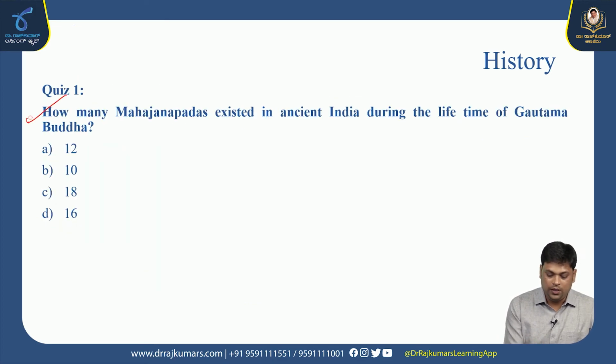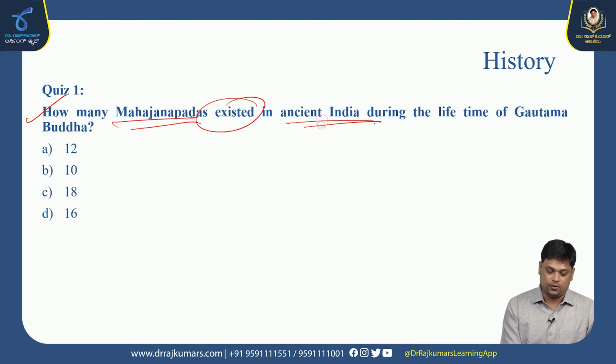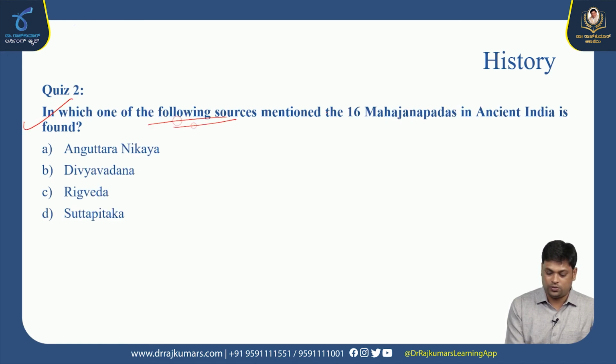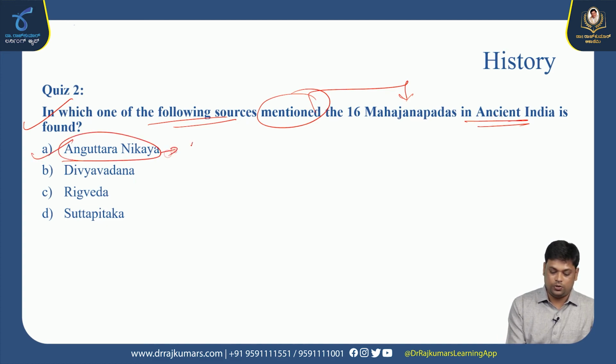Okay, so how many Mahajanapadas existed in ancient India during the life of Gautama Buddha? It is around 16 in number. Of these 16, finally the 4 largest kingdoms, and the largest finally one, that is known as Magadha. In which of the following sources is the mention of the 16 Mahajanapadas in ancient India found? Anguttara Nikaya, a Buddhist literature work where we get the evidence related to the Mahajanapadas.